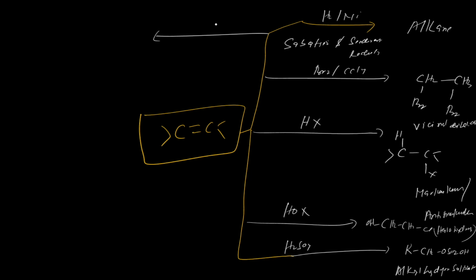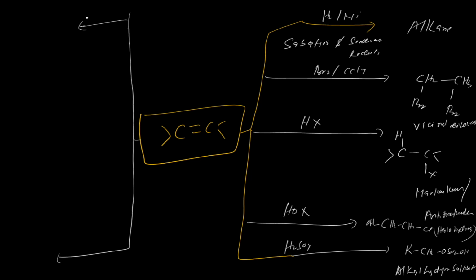Now the oxidation. Oxidation is what? Oxidation is complete oxidation. Let's start from this side. So complete oxidation, that is known as what?